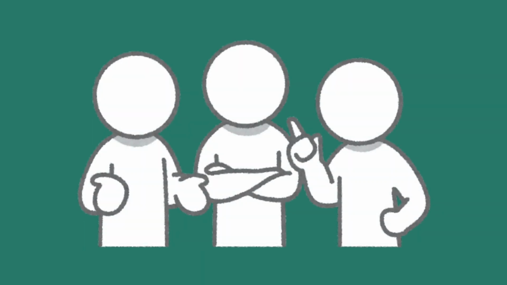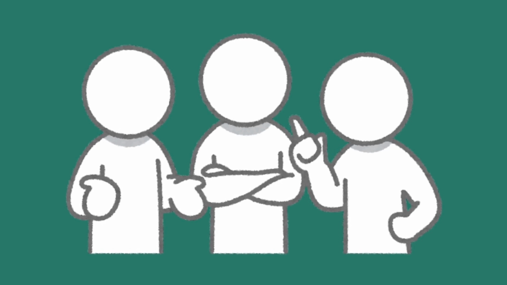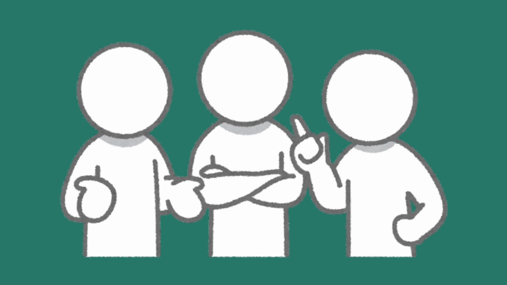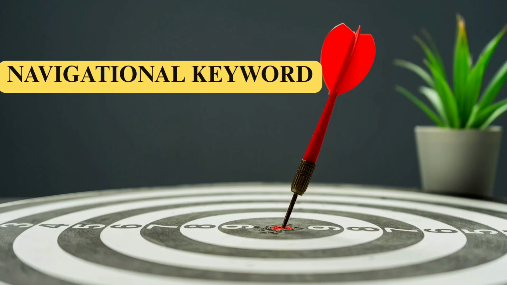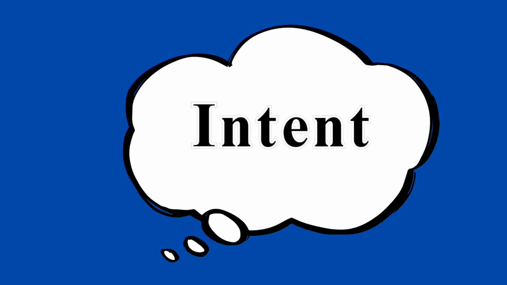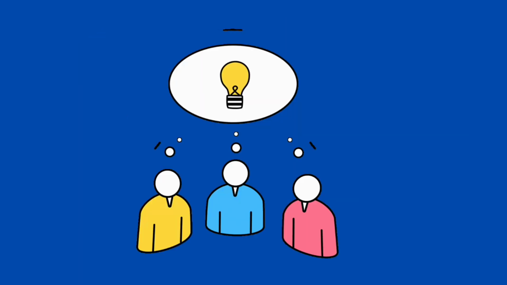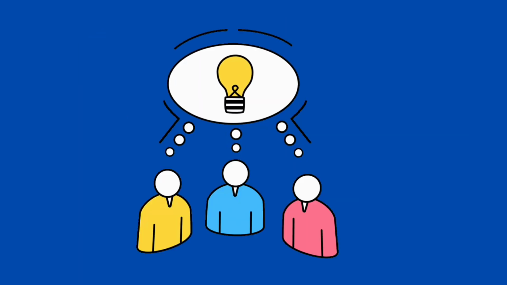As I told you, today we are going to talk about two important types of keywords, transactional and commercial keywords. I have already talked about navigational keywords in my previous video. Basically, whatever keywords we are talking about, they are based on intent. Intent means thought: what our audience or user thinks about when doing any query. Based on this, we are dividing them into different categories.